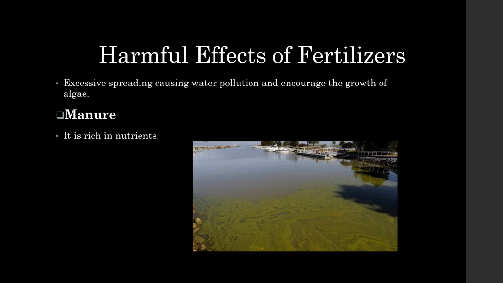Next one is manure. Manure is a natural fertilizer rich in nutrients needed for soil. If we chemically change it, it increases the production of crops.